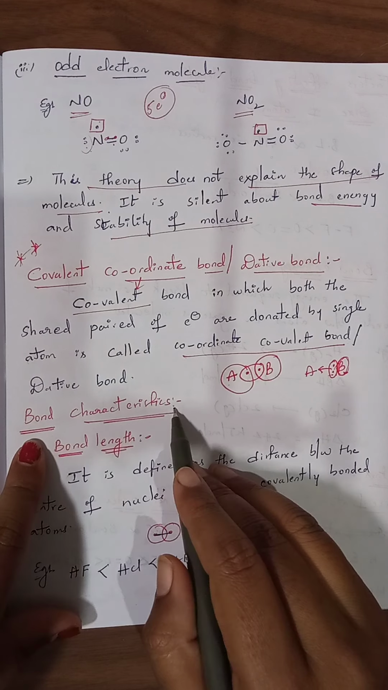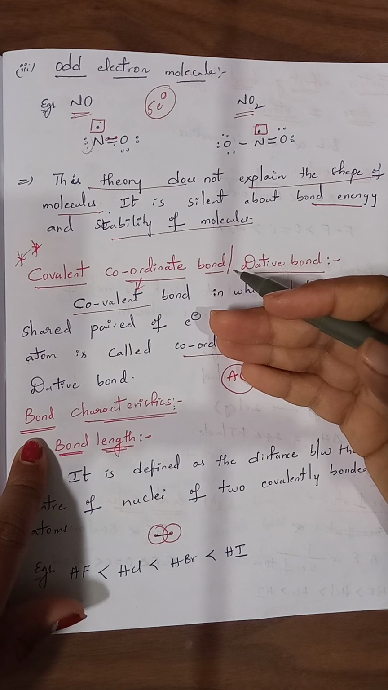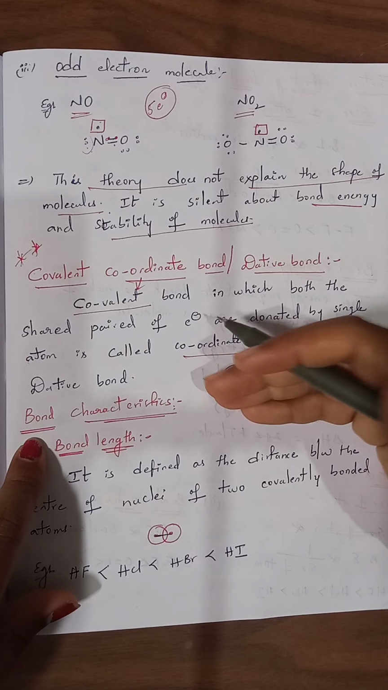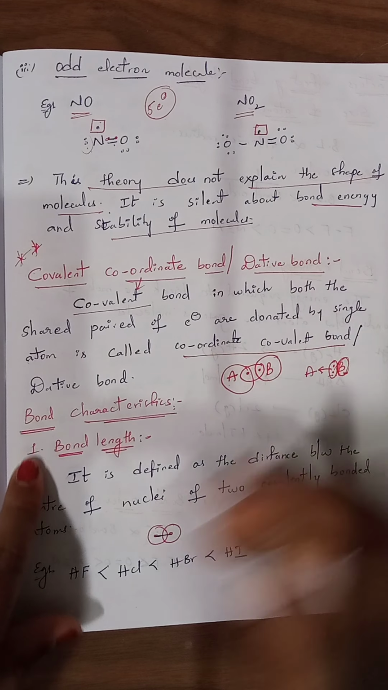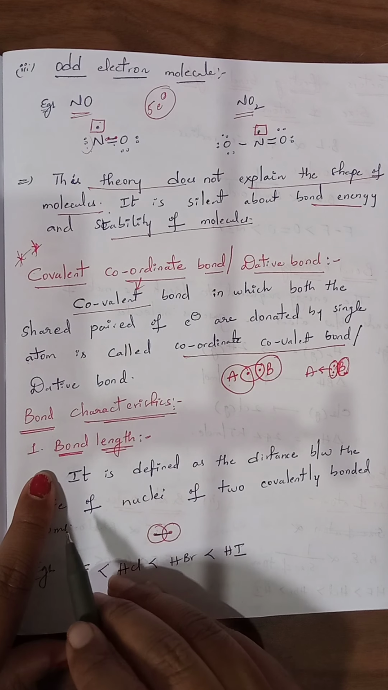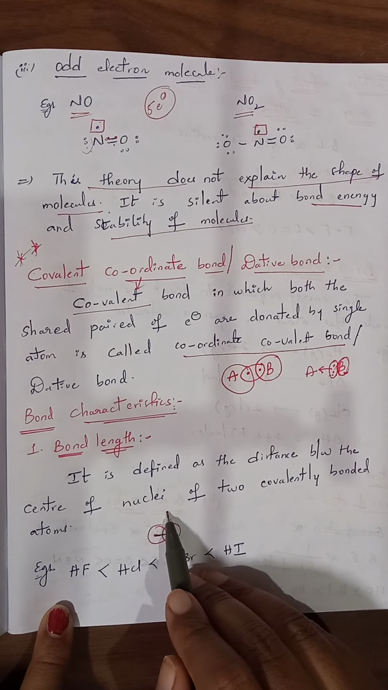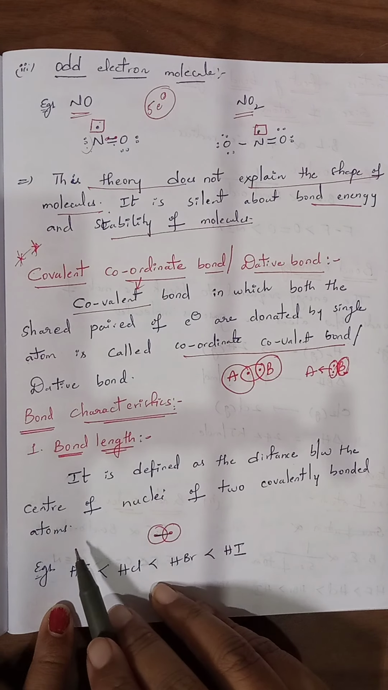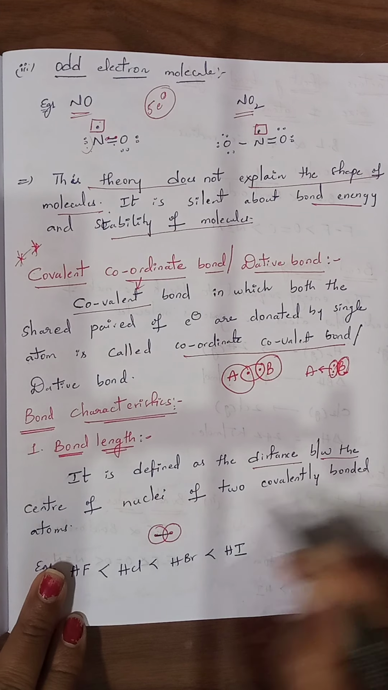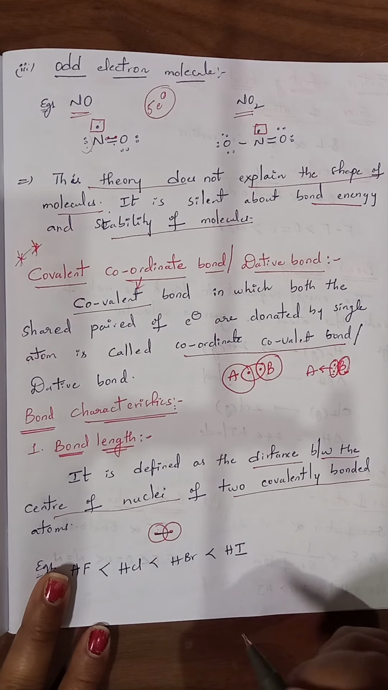Next, bond characteristics. Whatever the bonds formed between any 2 atoms, they have some characteristics. Now we want to know about the bond characteristics of different types of bonds. The first one is bond length. Firstly, we want to know about bond length. It is defined as the distance between the centers of nuclei of 2 covalently bonded atoms. It is defined as the distance between what? The centers of nuclei of 2 covalently bonded atoms.